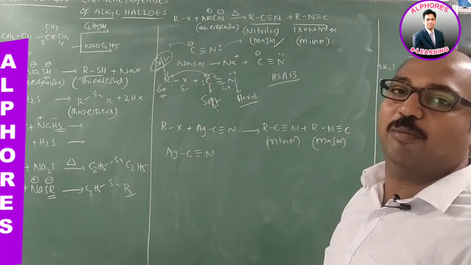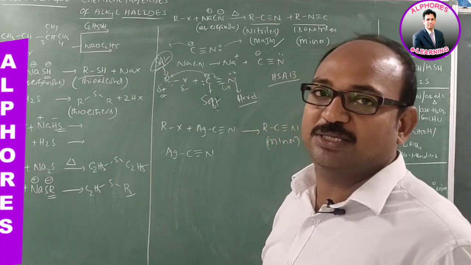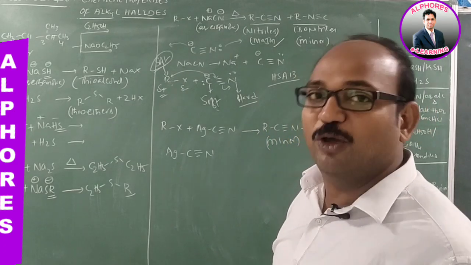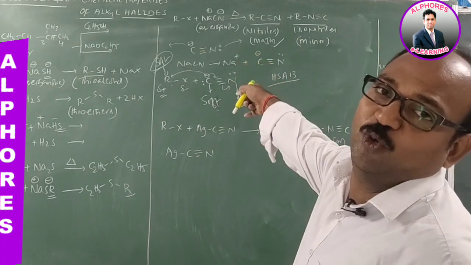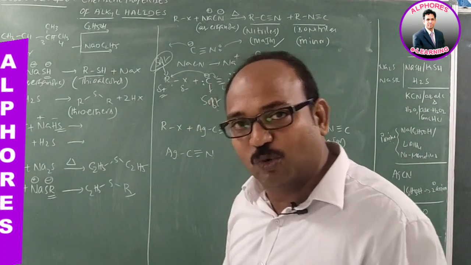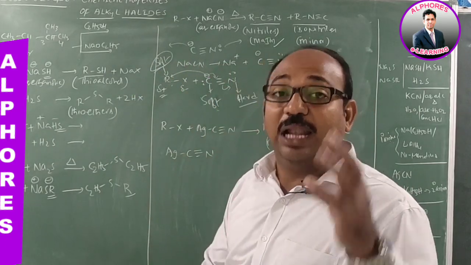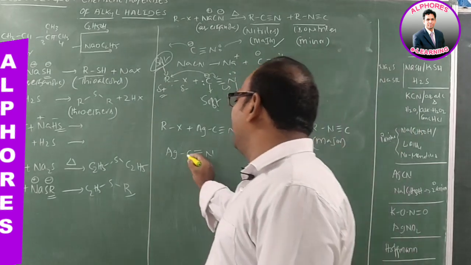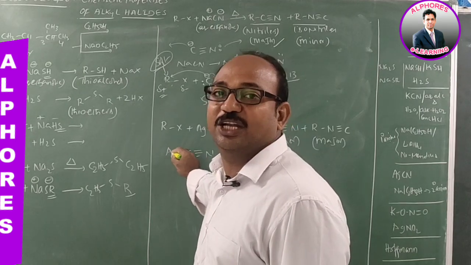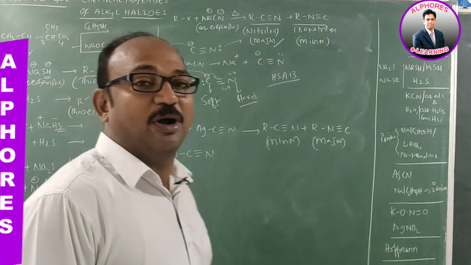But compared to the sodium metal, a 1A group element, here copper, silver, gold are 1B group elements. So being 1B group elements, they are less electropositive. What I mean to say is, compared to 1A group elements, 1B group elements are less metallic in nature. Being less metallic in nature, the tendency to break the Ag-C bond is very less.